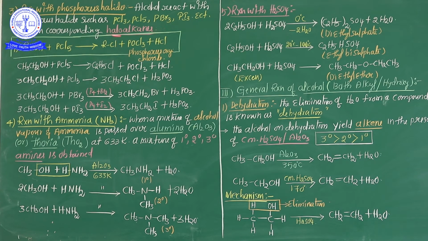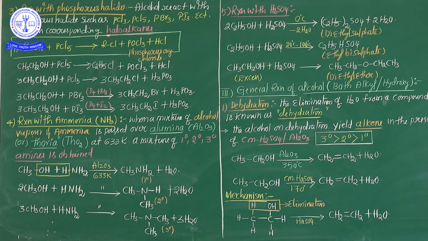Alcohol reacts with phosphorus halides such as PCl3, phosphorus trichloride, PCl5, phosphorus pentachloride, PBr3, phosphorus tribromide, and phosphorus triiodide. These are the phosphorus halides. Whenever phosphorus halides react with alcohol, they give haloalkanes. This entire chemical reaction belongs to the cleavage involving the C-OH bond.